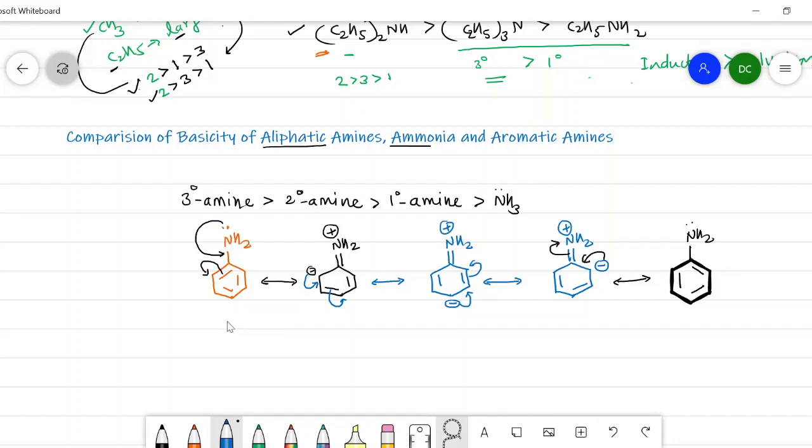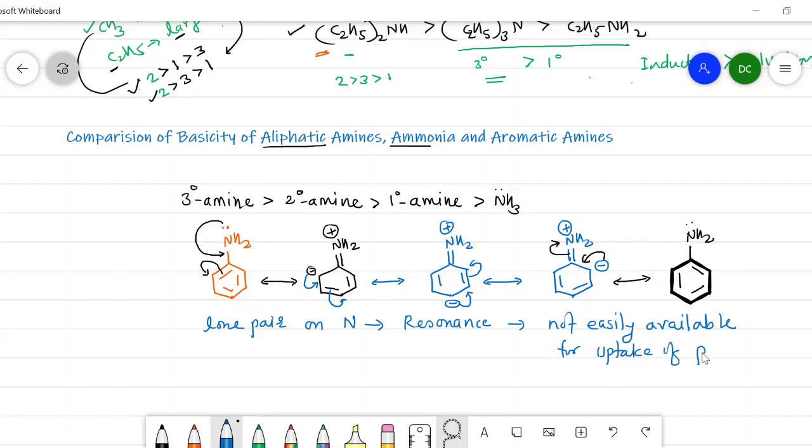From these resonating structures, it is clear that the lone pair on the nitrogen is involved in the resonance, and that's why it is not easily available for uptake of a proton from another compound, and that's why the basic character is decreased in the aromatic amine, as the lone pair is not easily available for bonding.